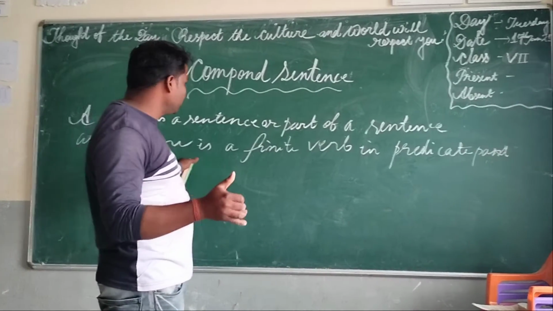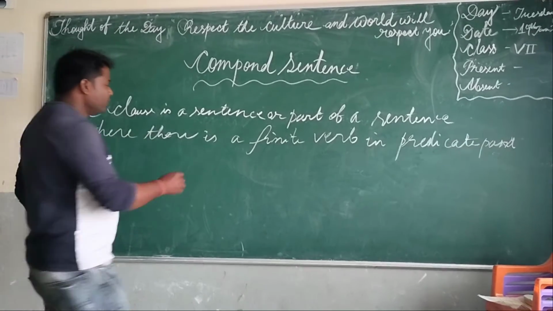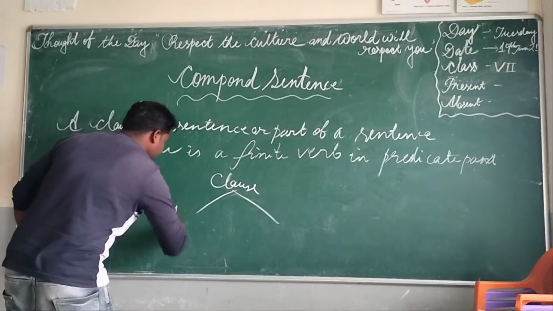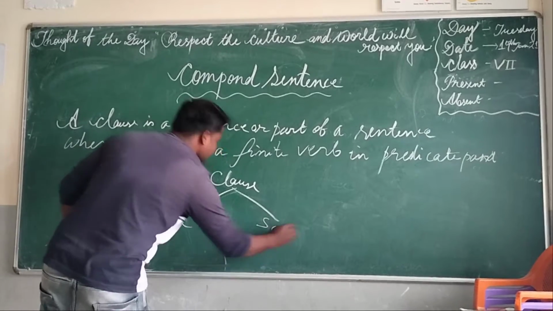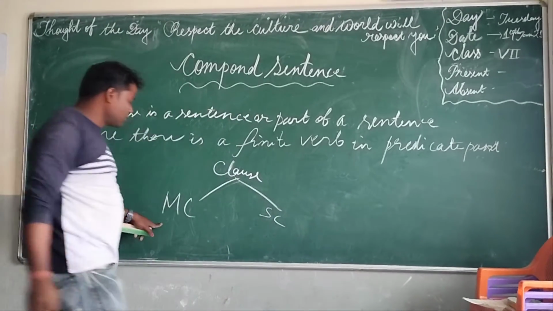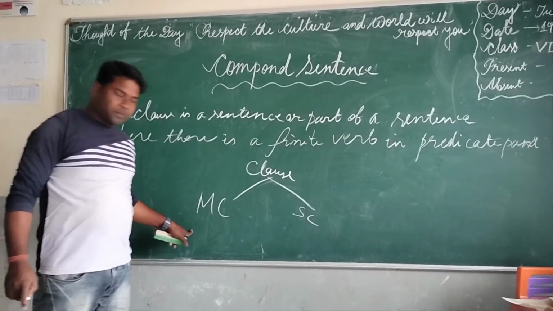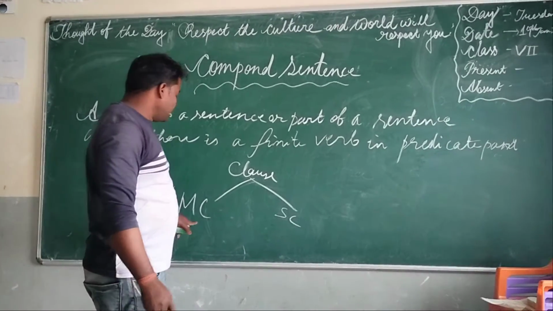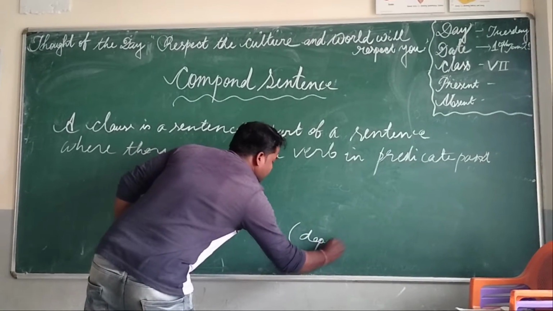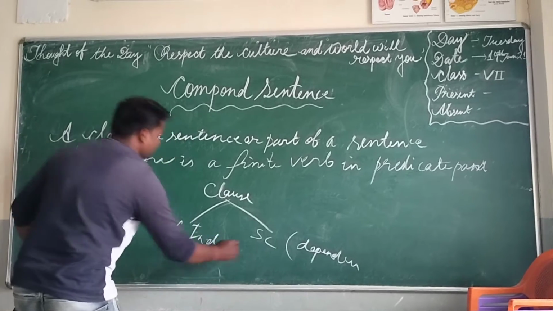The clause is also divided into two types. The first clause is known as the main clause, MC, and the subordinate clause, SC. SC is known as the dependent clause, and the main clause is known as the independent clause. The main clause is also known as the principal clause or head clause.